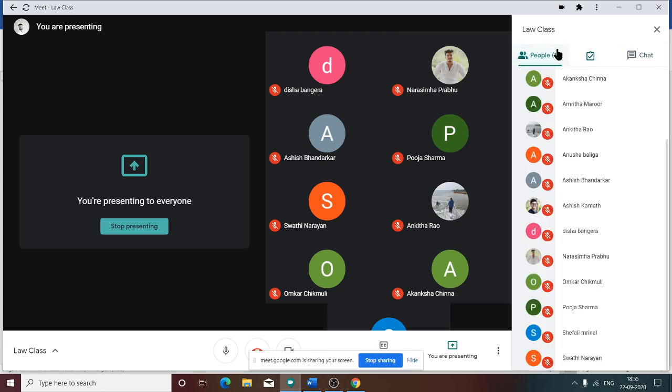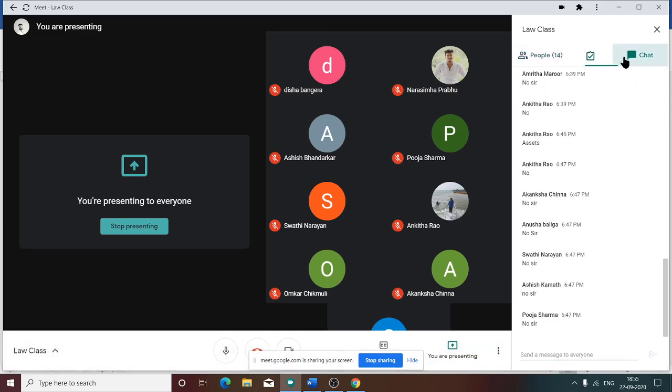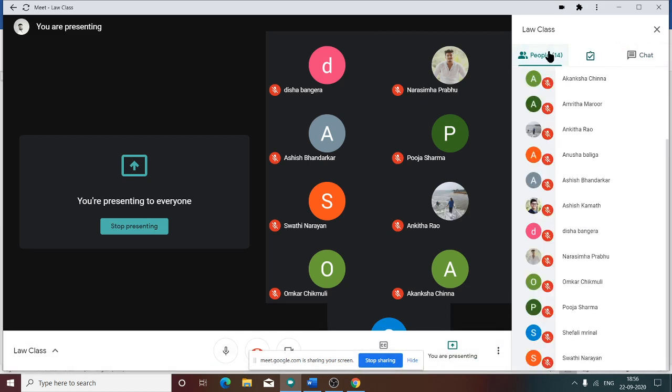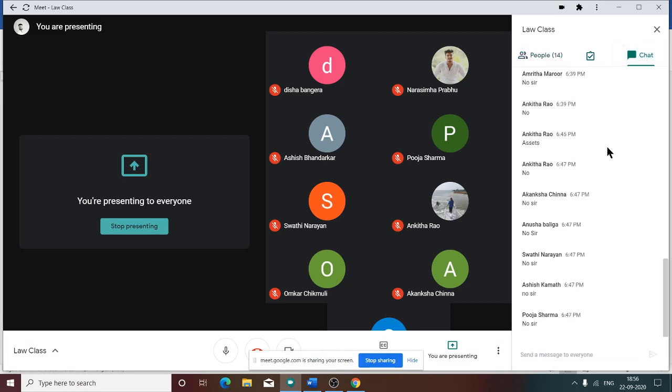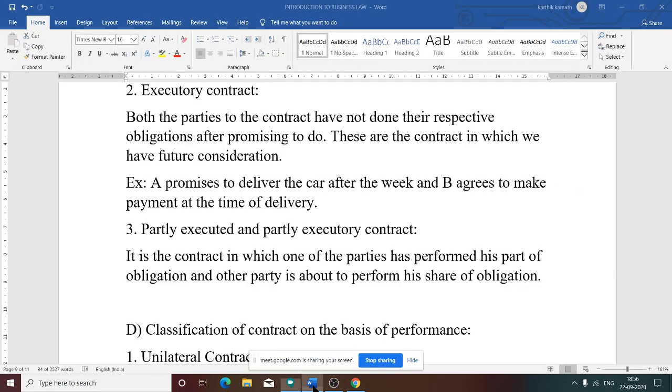No doubt, right? Executed, executory, and partly executed and partly executory. We have explained with the example. I will assume that there is no doubt, because we are running out of time. So that is why I am asking whether there is any doubt.